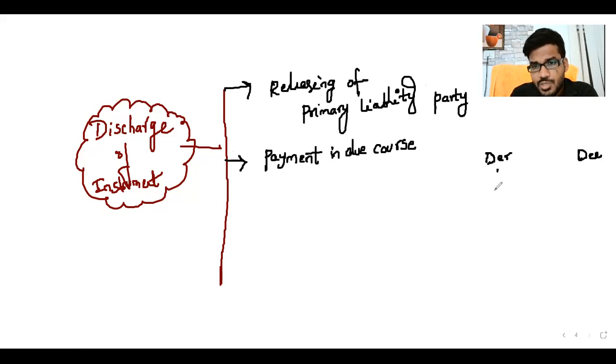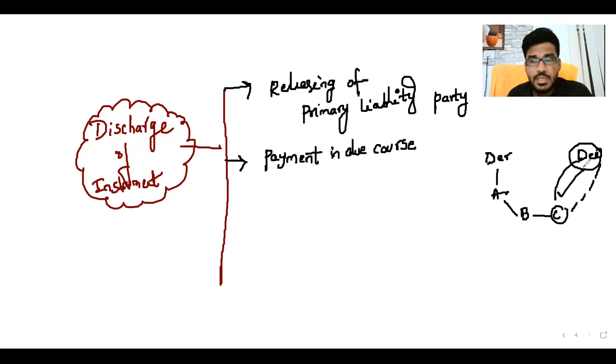Drawer endorses the instrument to A, A endorses to B, B endorses to C. On the due date, C approaches the drawee and the drawee makes the payment. There is no default. Whatever he promised on the instrument, the total payment is made without any fault. Then that is called payment in due course.